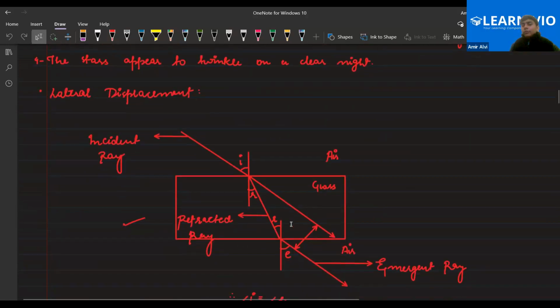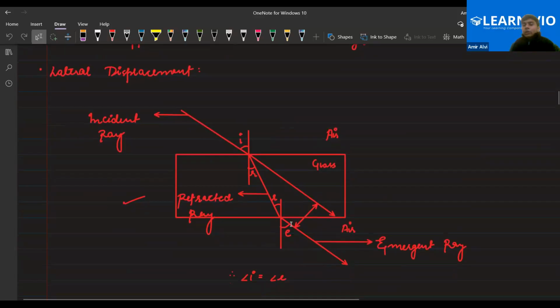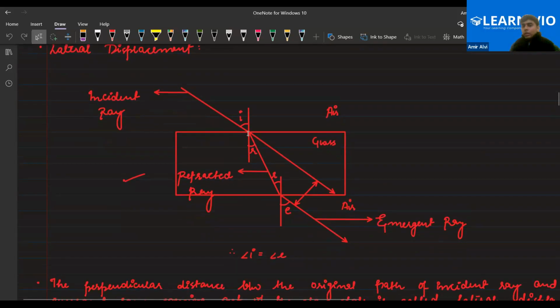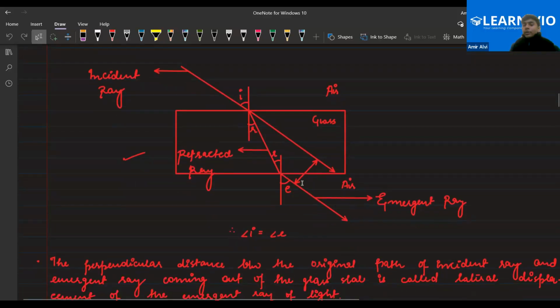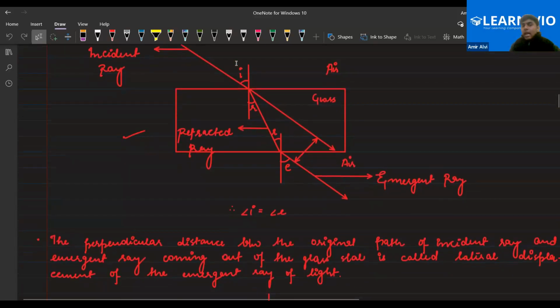Now let's talk about lateral displacement. Lateral displacement is the perpendicular distance between the original path of the incident ray and the emergent ray from the glass slab. If the light ray is incident on a glass surface, it will refract due to the change in speed of light. When it emerges, there is a distance between the actual incident ray, if I extend this line without refraction, and the emergent ray after refraction. That displacement is called lateral displacement. In this case, the angle of incidence is equal to the angle of emergence. Got it, everyone?